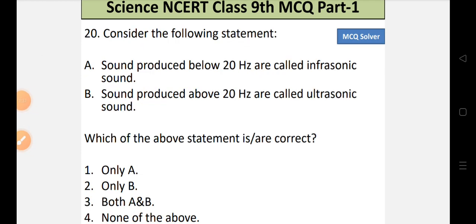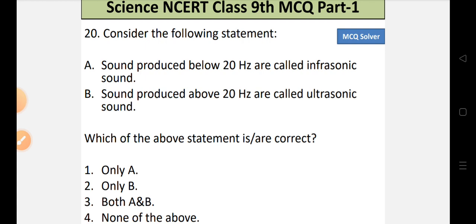Now let's move to question number 20. Consider the following statements. Statement A, sound produced below 20 Hz is called infrasonic sound. Statement B, sound produced above 20 Hz is called ultrasonic sound. Which of the above statements is or are correct? Let's look into the options. Option 1, only A is correct. Option 2, only B is correct. Option 3, both A and B are correct. Or option 4, none of the above.